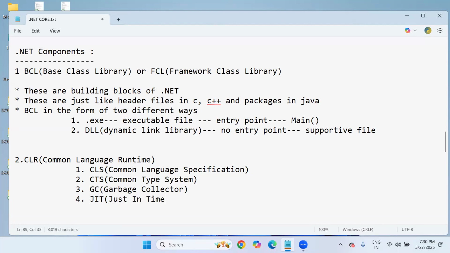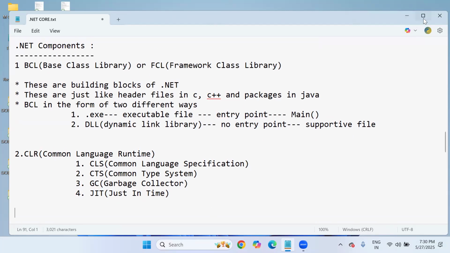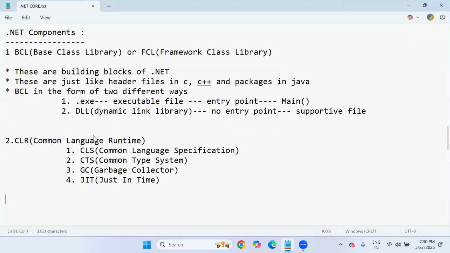So these are the 4 subcomponents: in .NET Core or .NET Framework, CLS, CTS, GC, and JIT are under the main CLR component. Each subcomponent has its own responsibility, and while executing the program, each one plays an important role.